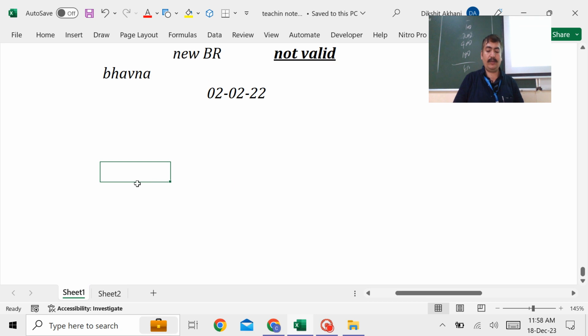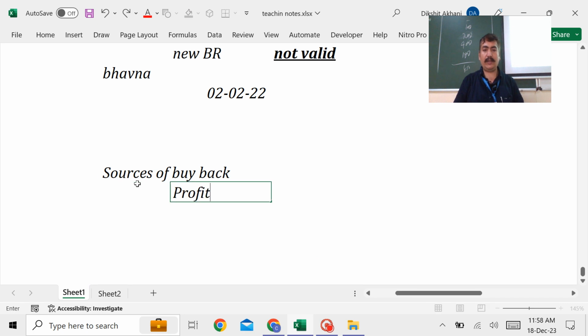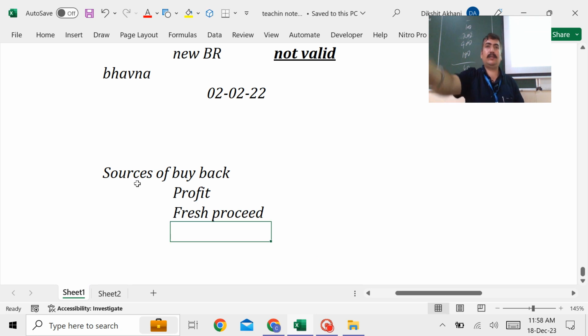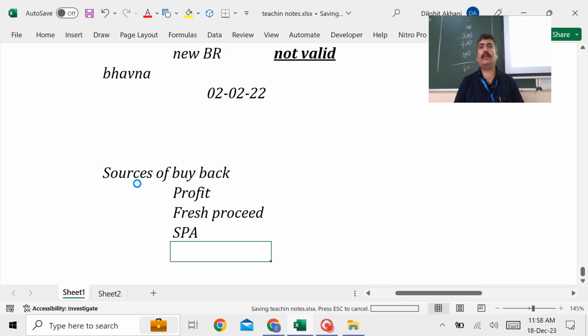So what are the sources of buyback? The first source you can utilize is the profit, like accumulated profits. Second is the fresh proceeds. Issue the new shares, take the money, and whatever new money has come from that, you buy back the old shares. Fine. And third one is the securities premium account. 133 applies or it doesn't apply, in both the cases, buyback is allowed.